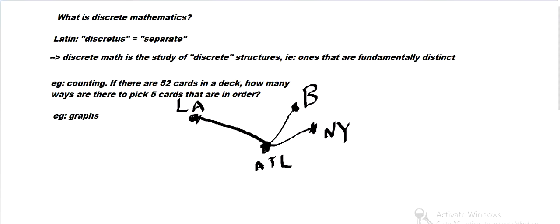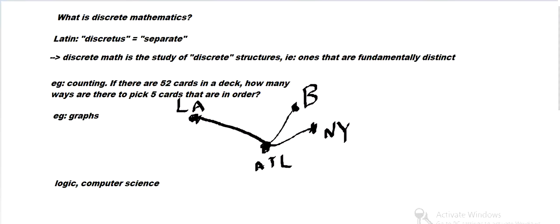Another subject to study would be computer science or logic. Maybe it's hard to see now, but you know that in a computer, at the very base level, it consists of zeros and ones. The electricity on the computer, I don't know exactly how it works, but it operates on zeros and ones, so that's discrete. It's either 0 or 1. So computers are fundamentally based in discrete math.